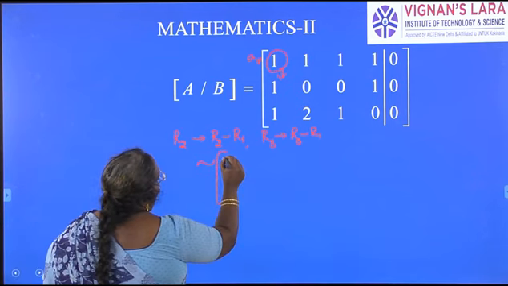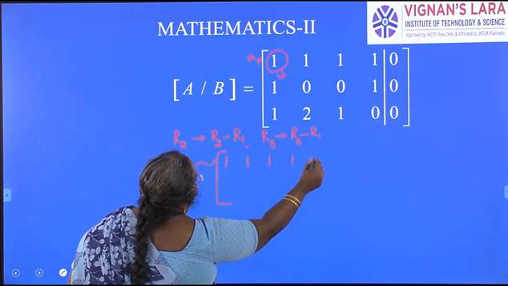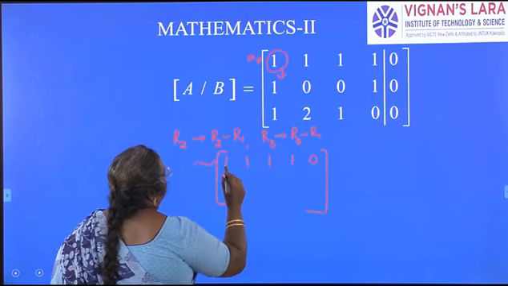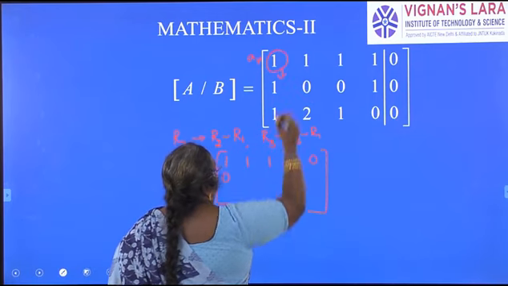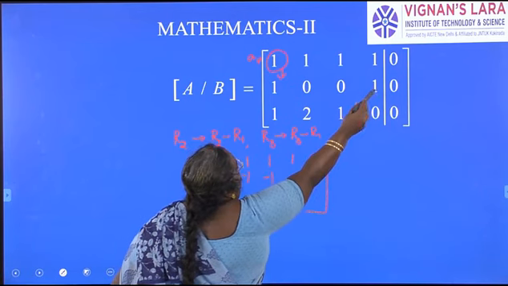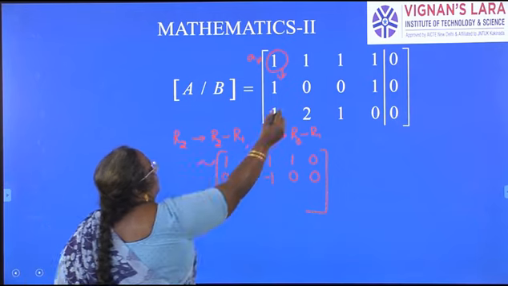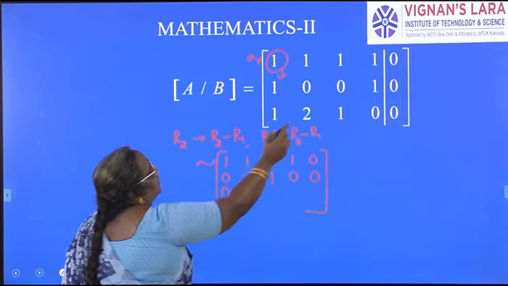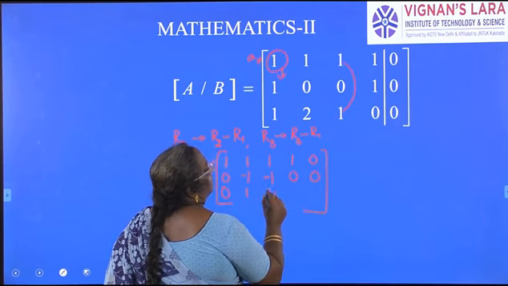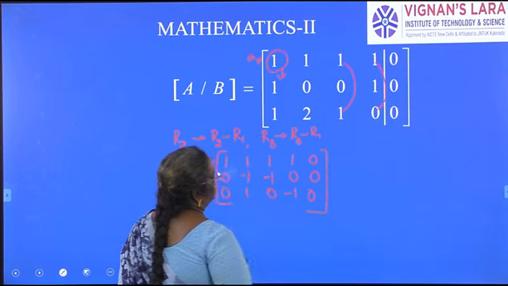First row will not change in echelon form: 1, 1, 1, 1, 0. Second row: 1 minus 1, 0; 0 minus 1, minus 1; 0 minus 1, minus 1; 1 minus 1, 0; last one, 0. Next row: 1 minus 1, 0; 2 minus 1, 1; 1 minus 1, 0; 0 minus 1, minus 1; 0.